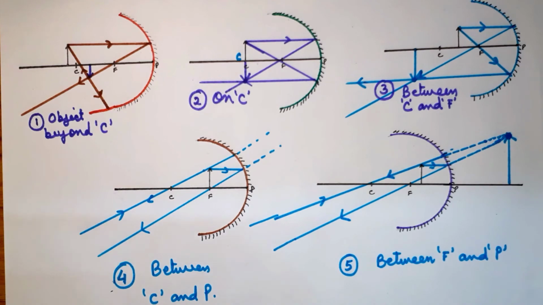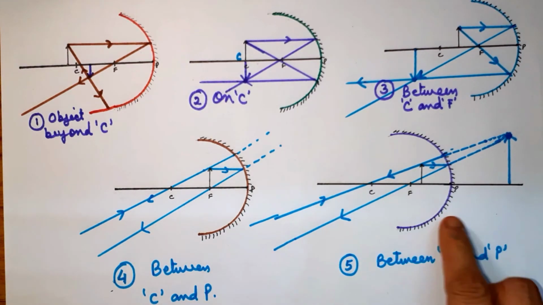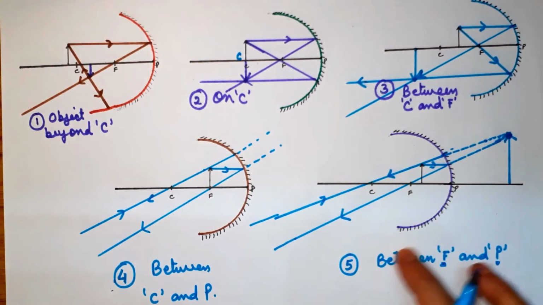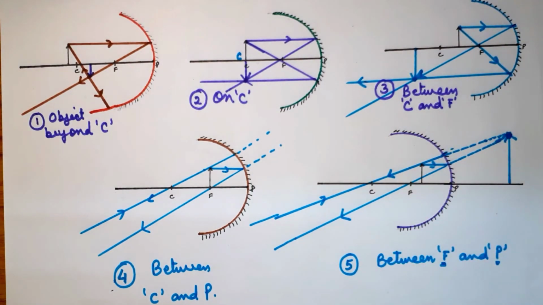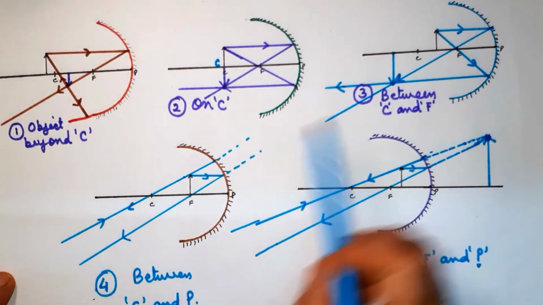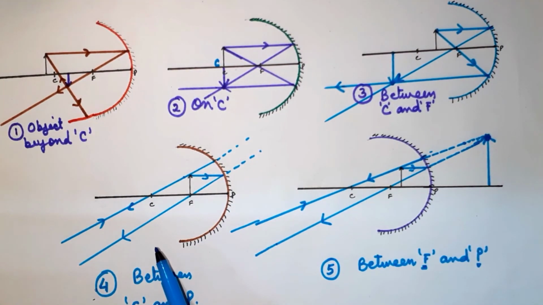And in the last case, children, only in this case, when the object was between focus and pole, the image is formed behind the spherical mirror. In all other cases, first, second, third and fourth, the images are formed on a screen, and this one is formed behind the mirror.